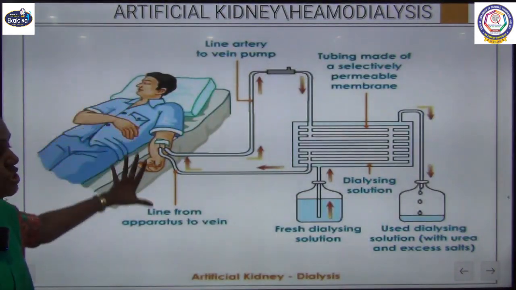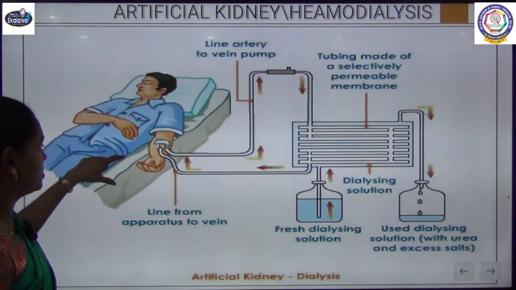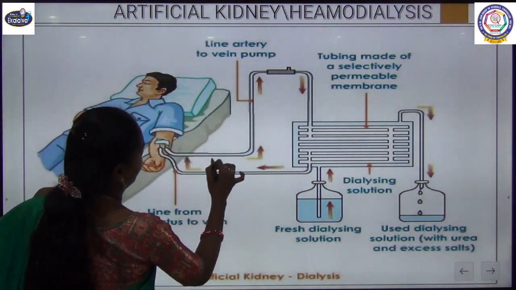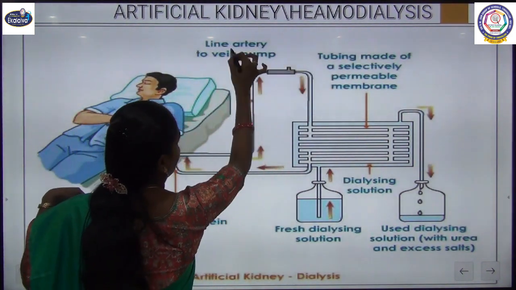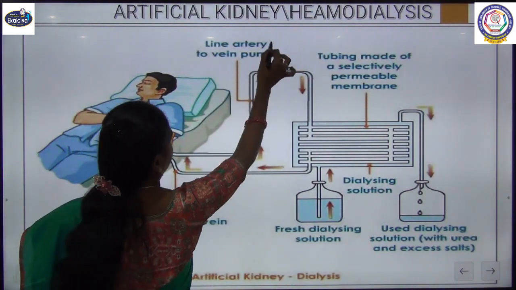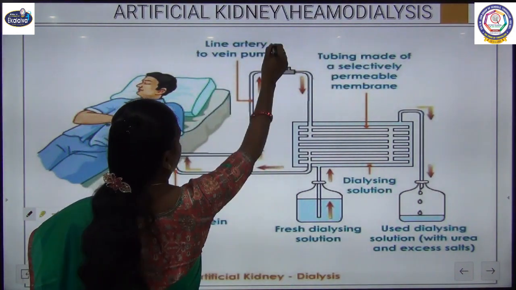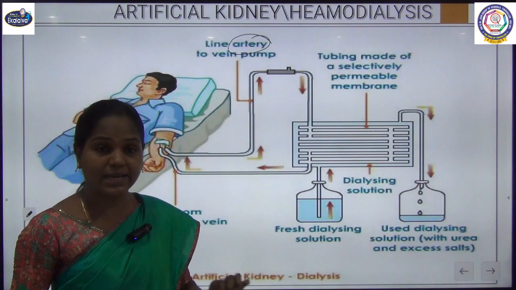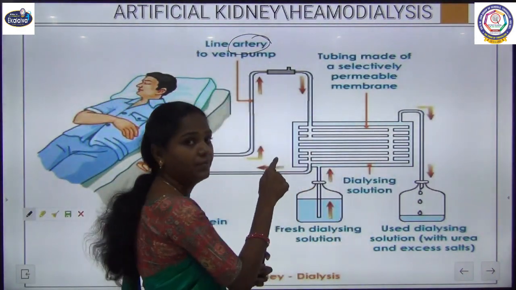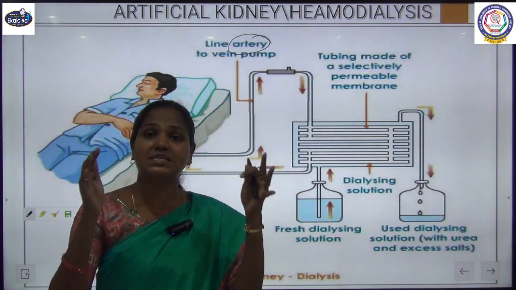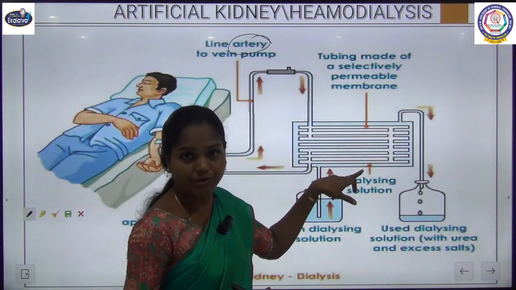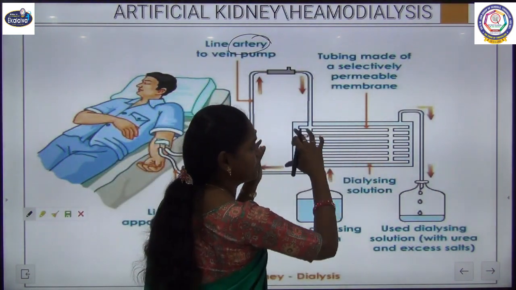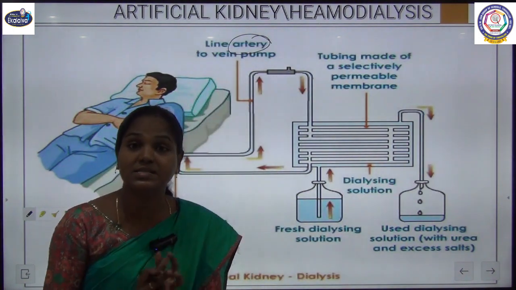This is the procedure to do dialysis. From the patient's artery they collect the blood, and this blood is taken into the dialysis machine. That dialysis machine will have a membrane system. These tubes are made up of semi-permeable membrane, and this semi-permeable membrane is present inside a tank which is filled with dialyzing solution.